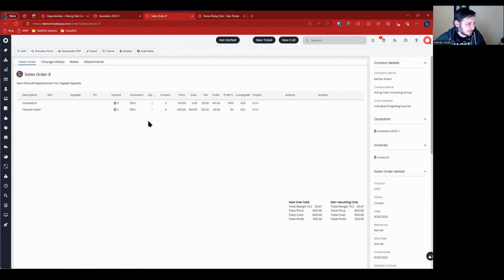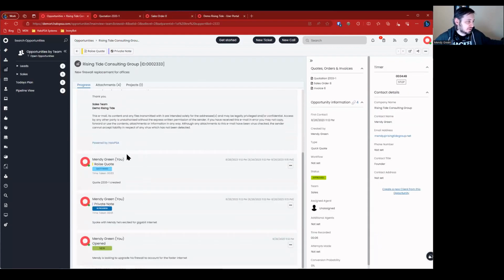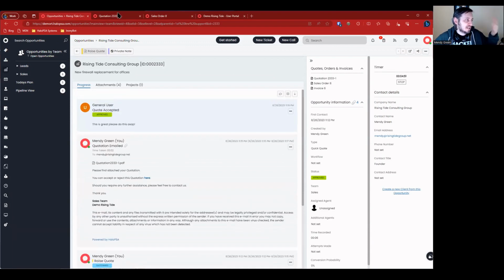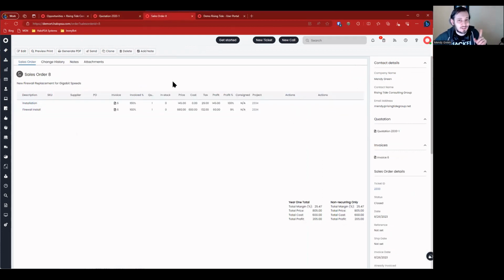So let's go take a look at where we stand right now. Again, this process is pretty simple. We got a brand new ticket. We went ahead and created a quote for the ticket using the raise quote button. Now we're here, right? We got the quote created. We sent it off. We got the quote accepted, and then we created a sales order. And now we're over here in the sales order. The sales order allows us to create the invoice.